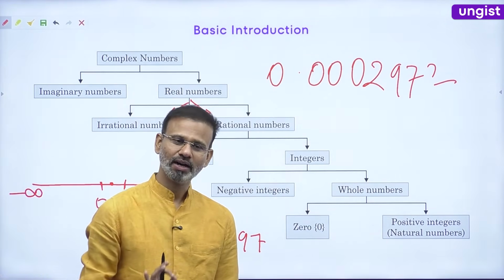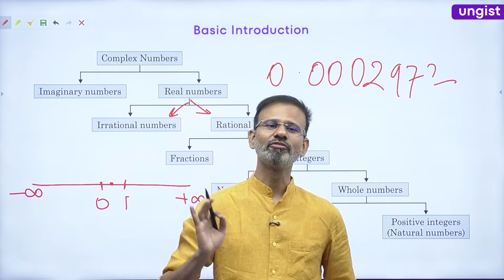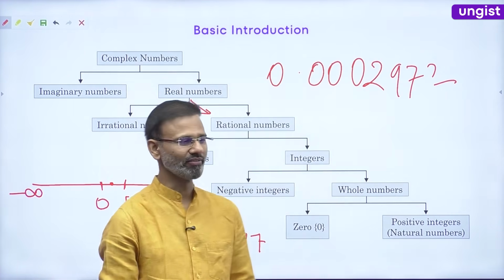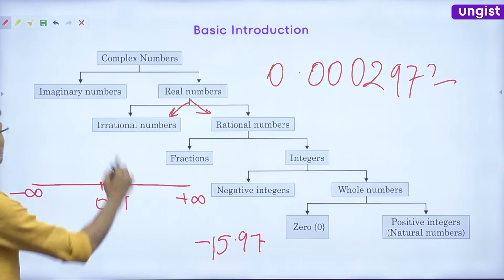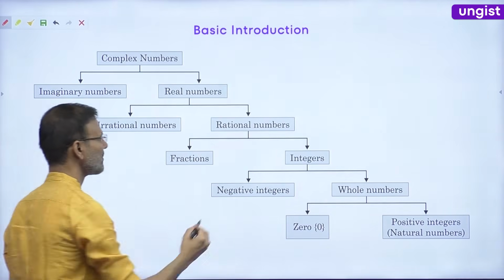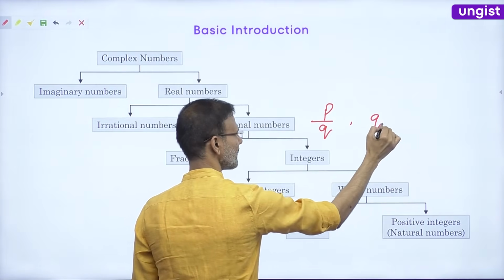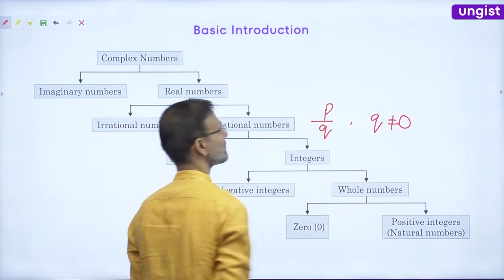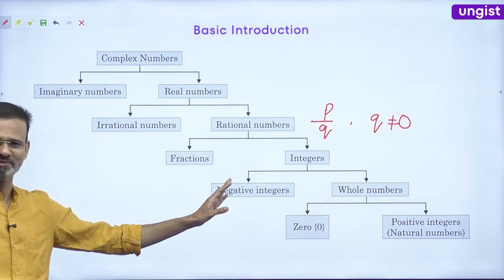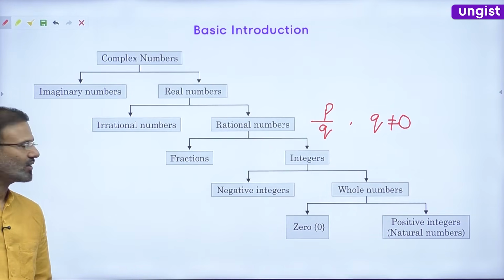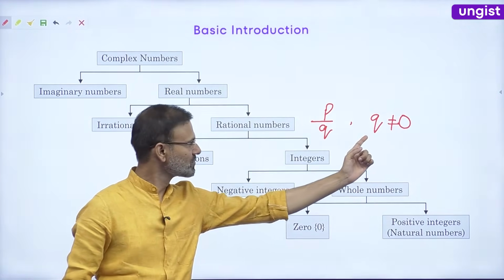She's right. A number that can be represented in the form of P by Q, where Q is not equal to 0. Everybody, right? Now, please, everyone, Q is not equal to 0.